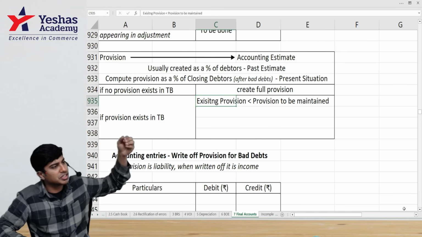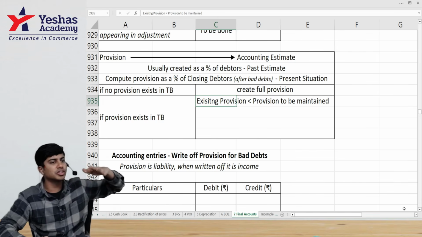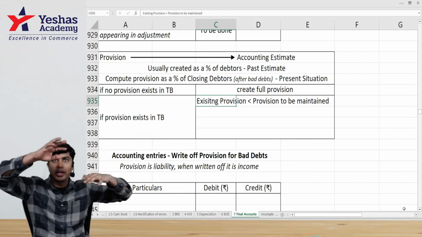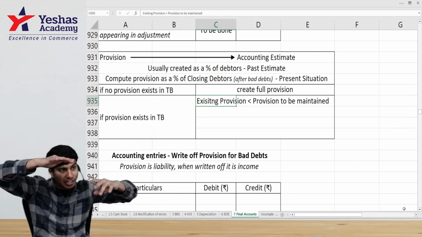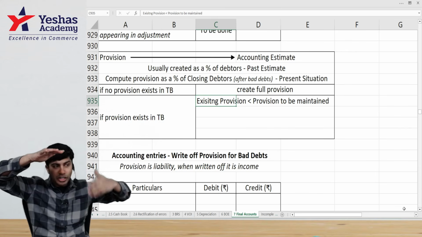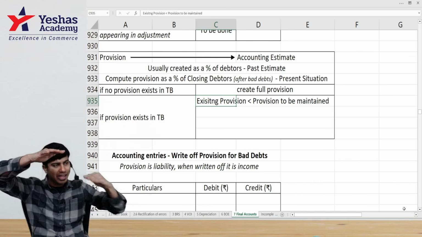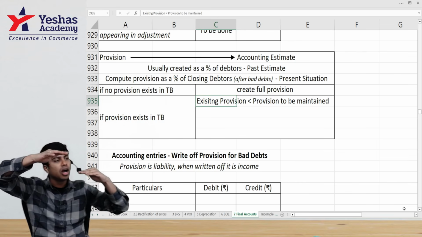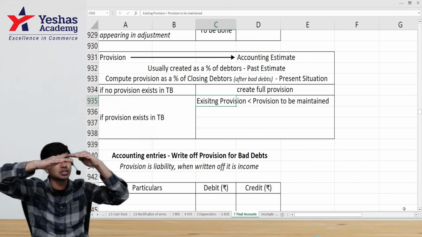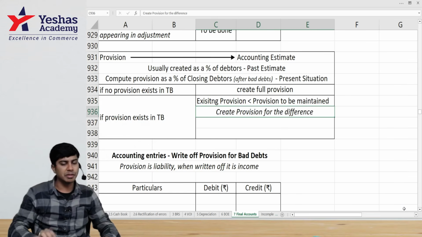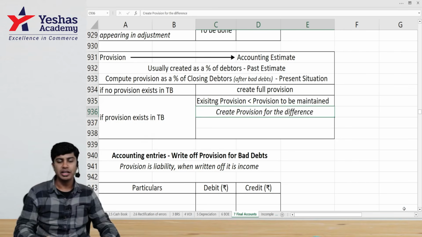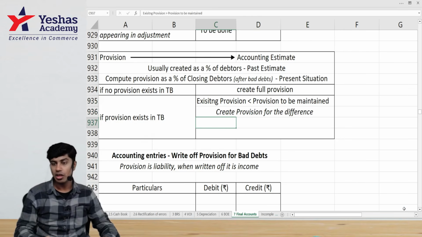If the existing provision is less, let's say we already have provision of 800, and provision to be maintained is 1,000. So we already have created provision of 800. We don't have to create that 800 provision again. It is there from last year. We have to make this 800 provision 1,000. How do we make this 800 rupees of provision 1,000? We additionally create provision of 200. Create provision for the difference.